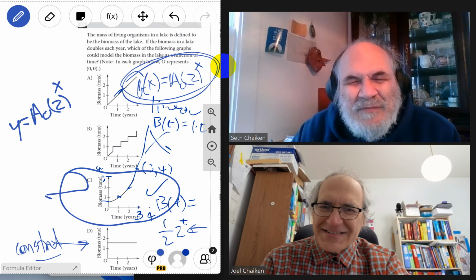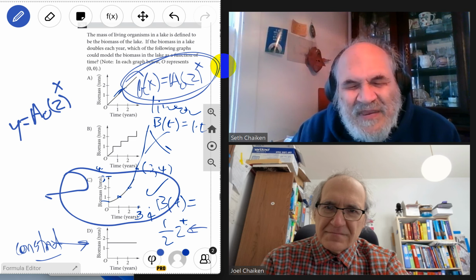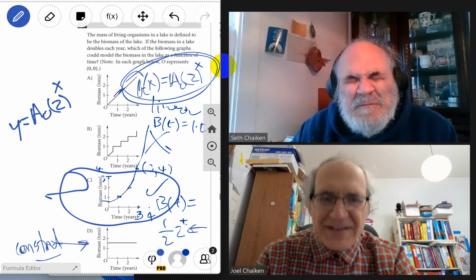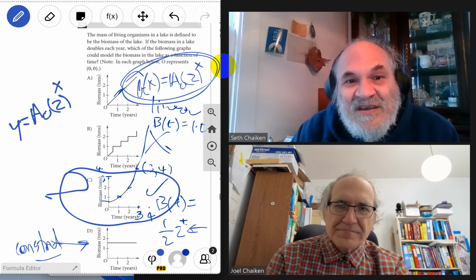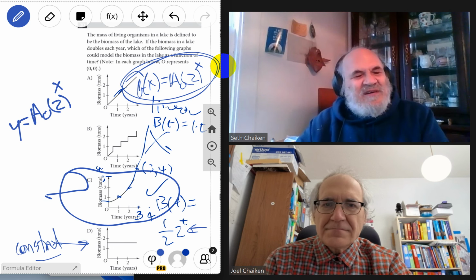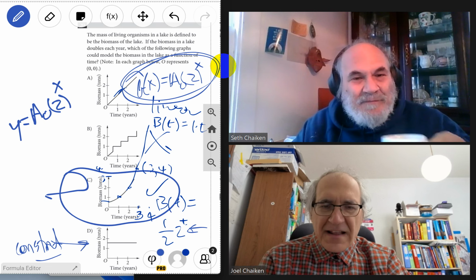You said multiplying by a constant is exponential growth? Well, you multiply by a constant for each constant increase in the independent variable, in the time. Each time you take a step in time, the value grows by a constant factor. That constant factor is the base, the base of the exponent. And the exponent, in this problem, is the amount of time.